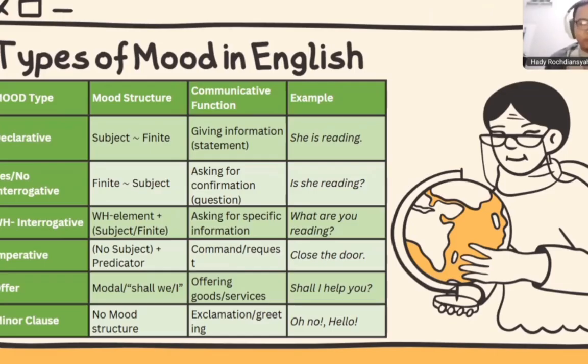Shall I, for example, shall I help you? Okay, and then the last type is a minor clause. There is no mood structure in the minor clause itself, but it has a communicative function like exclamations or greetings, like oh no, oh hello, goodbye. Something like that.